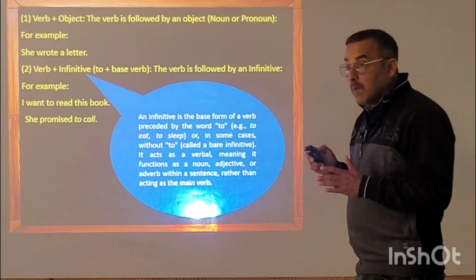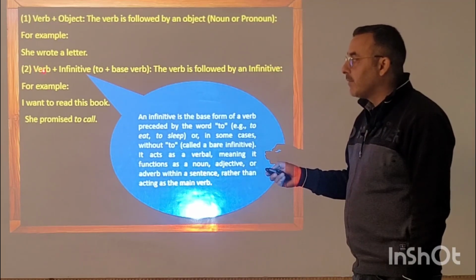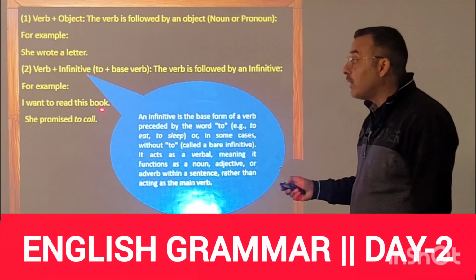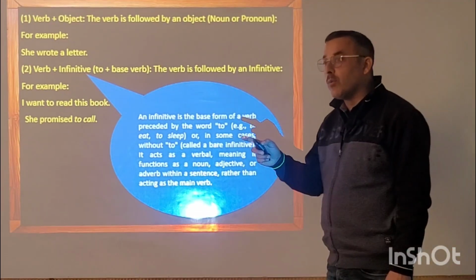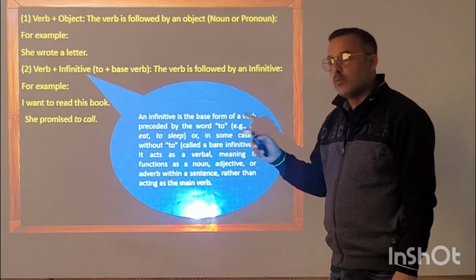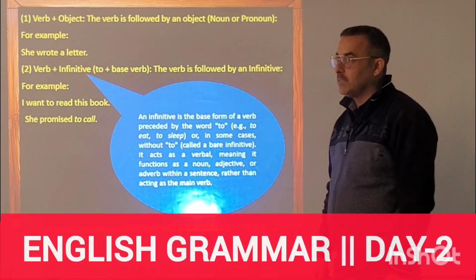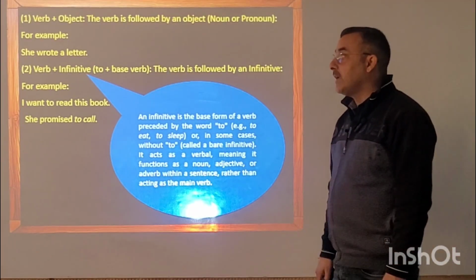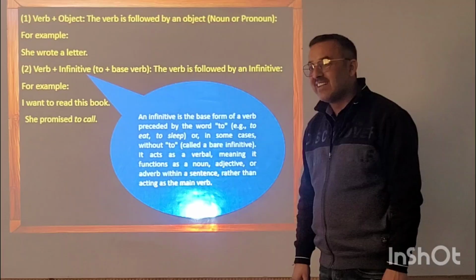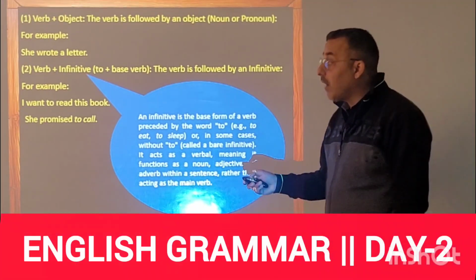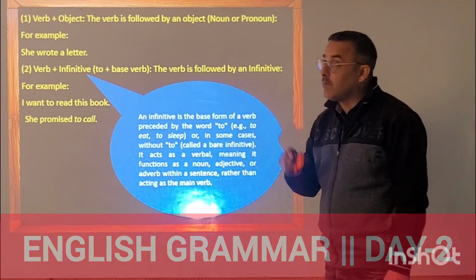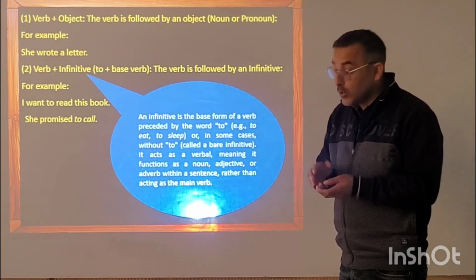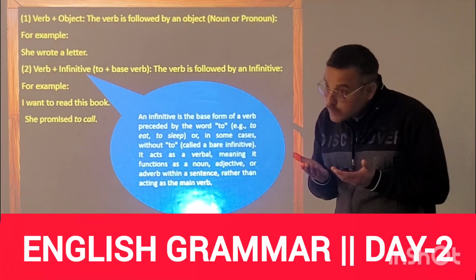So another type of verb pattern we have is verb followed by infinitive. For example, I want to read this book. First of all, you have to find the subject. Which is the subject there? I. What is want to read this book? It is the predicate. Which is the main verb there? Want is the main verb. Now, to read.